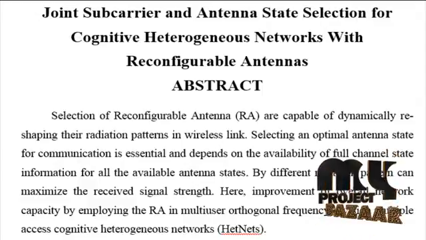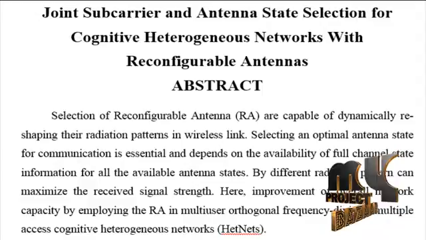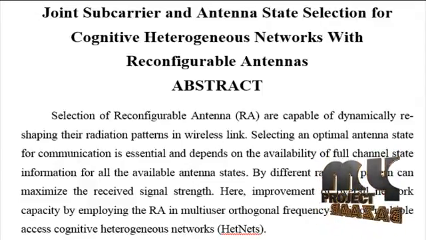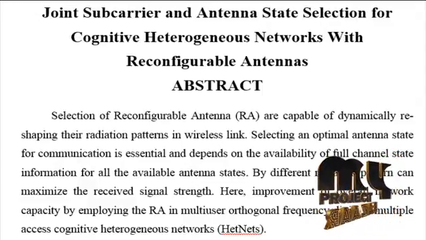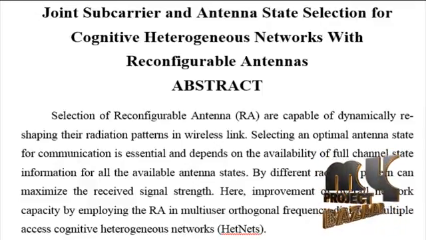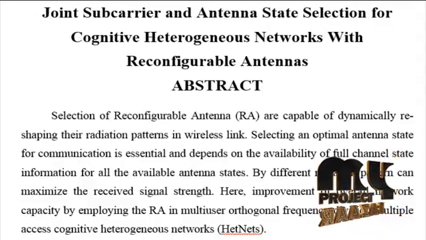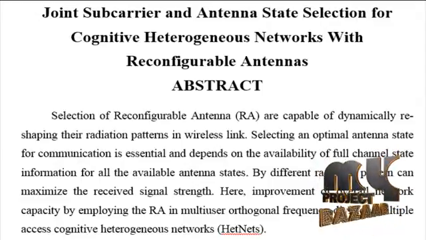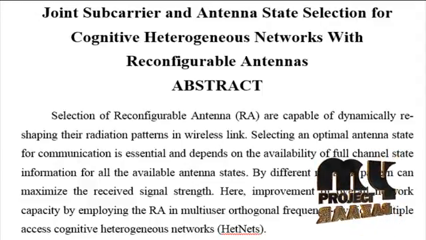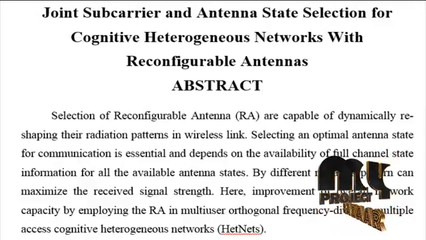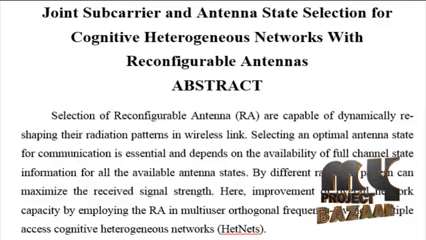In cognitive heterogeneous networks, the secondary user is allowed to share spectrum with the primary user under a certain condition, where the interference level caused to the primary user is limited below a predefined threshold. To solve the interference constraint problem, the secondary user performs a power control mechanism, which limits the transmission power and also reduces the performance. Secondary users are affected by more interference due to the large number of users. Proposing an efficient interference mitigation algorithm and resource allocation techniques addresses the reduced performance level of the network.